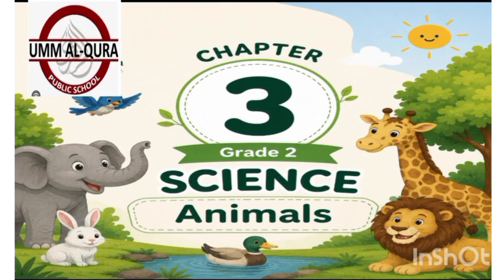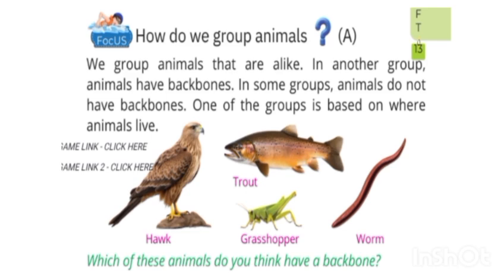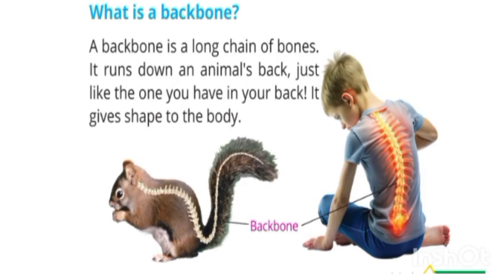How do we group animals? Are all animals the same? We group animals that are alike. In one group, animals have a backbone. In another group, animals do not have a backbone. One of the groups is based on where animals live.